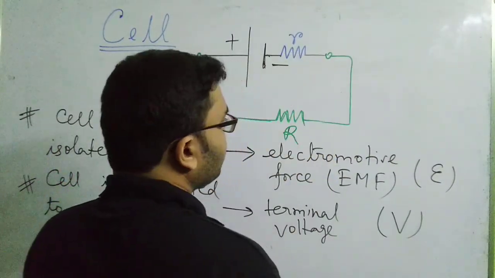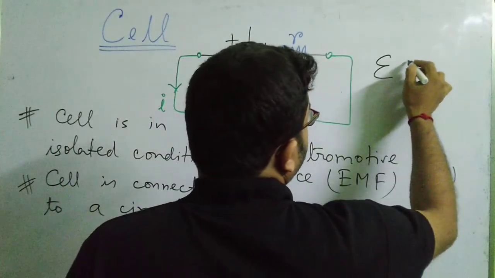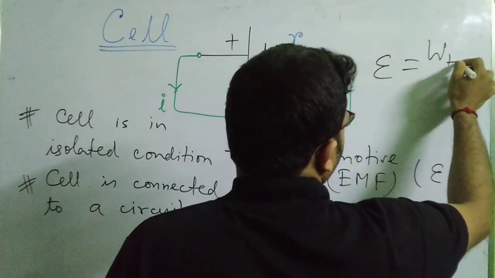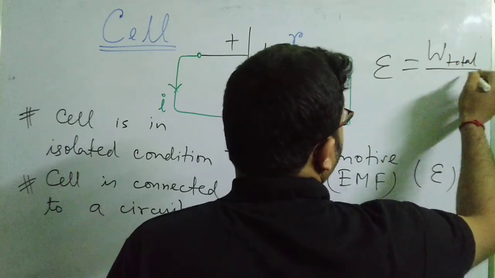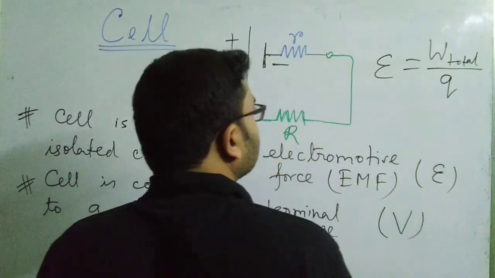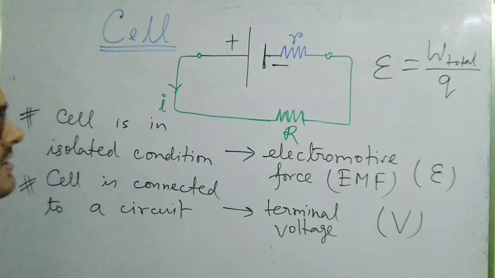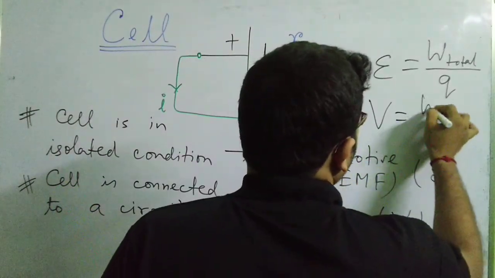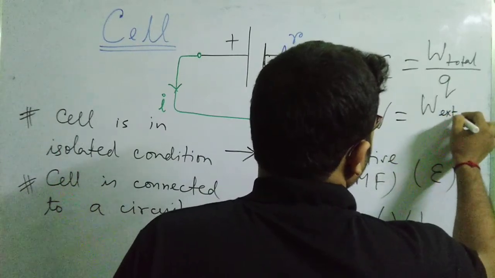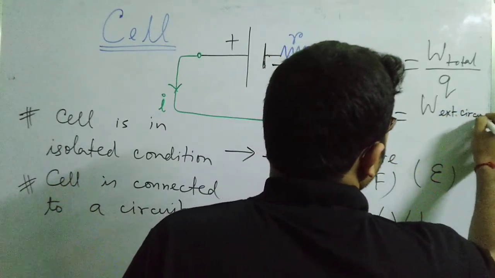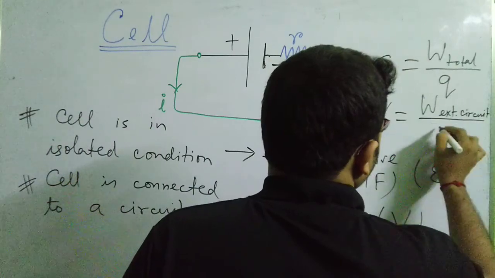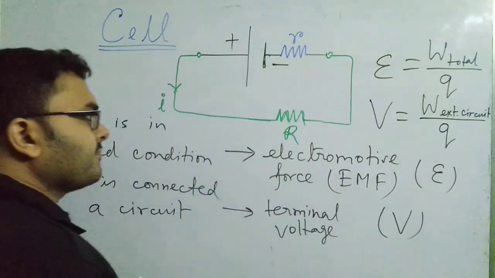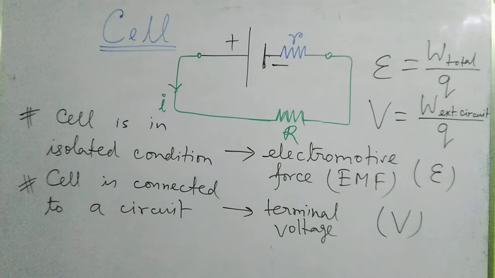Mathematically we can define this EMF as the total work done by the amount of charge that we are moving. Okay, so this is the EMF. And what is the terminal voltage? Terminal voltage can be defined in terms of work done as the amount of work done in moving the charge in the external circuit. External circuit means outside the cell.